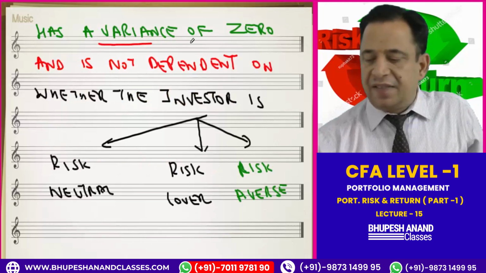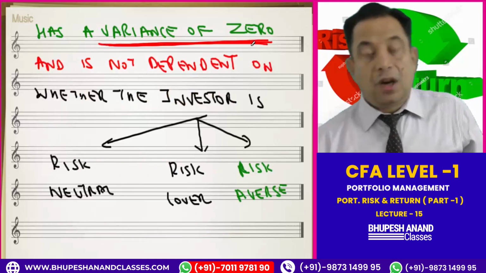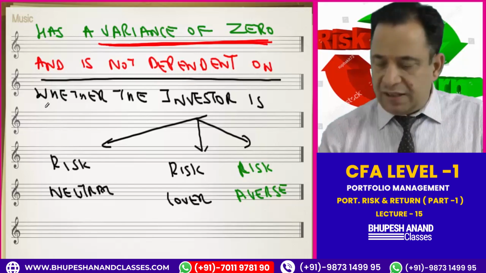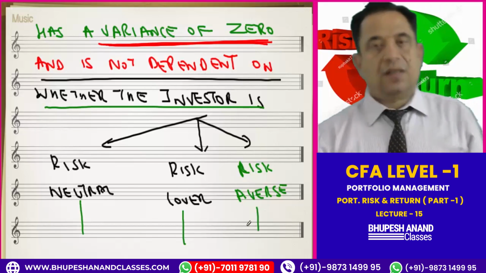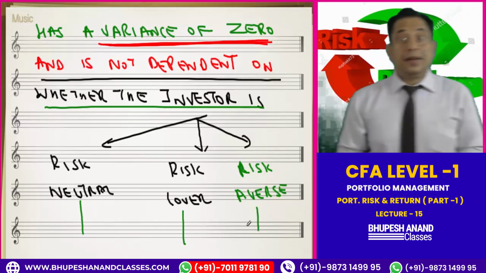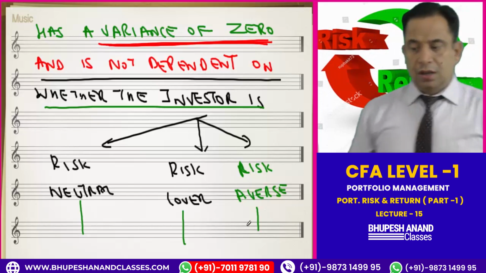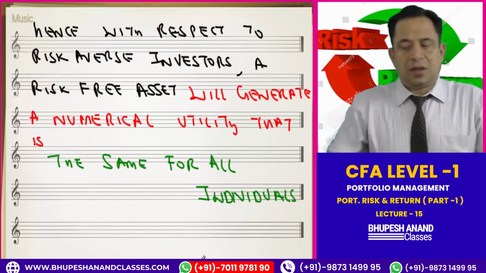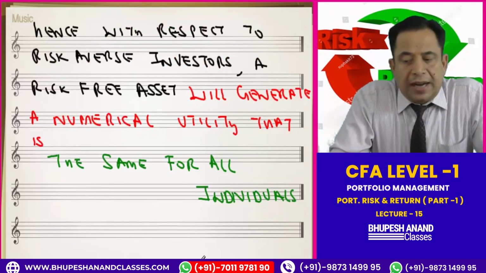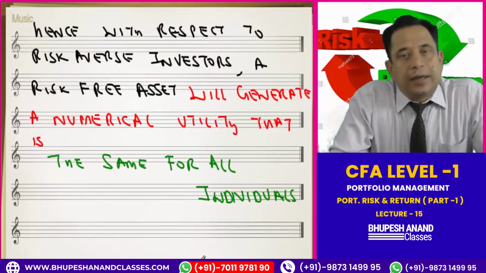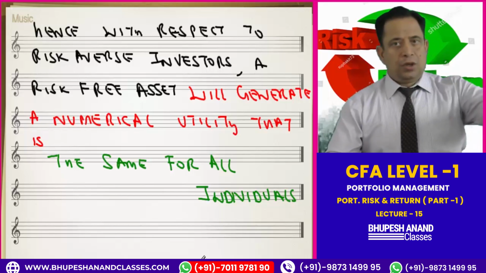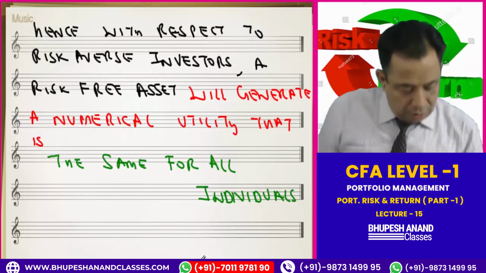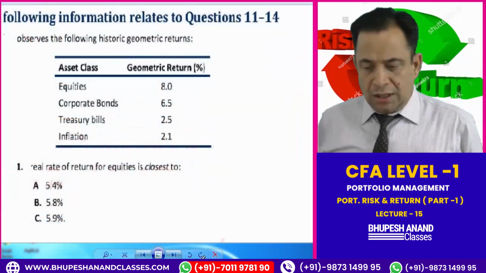A risk-free asset has a variance of 0. This is very important. We are all aware that a risk-free asset has a variance of 0 and is not dependent on whether the investor is risk neutral, risk lover, or risk averse. Hence, in respect to risk aversion, a risk-free asset generates a numerical utility that is the same for all individuals. It does not give more utility to a risk lover or less utility to a risk neutral investor. It gives the same level of satisfaction to all investors. So like this, we have covered question number 17. Question number 18.